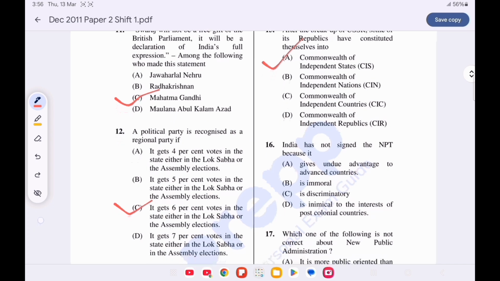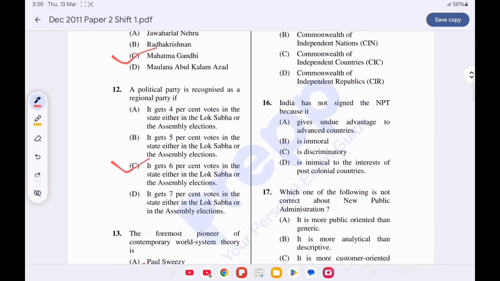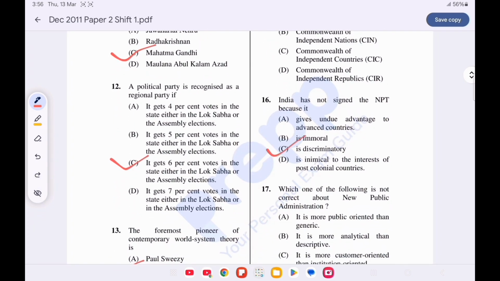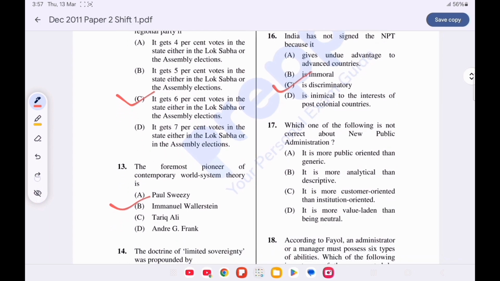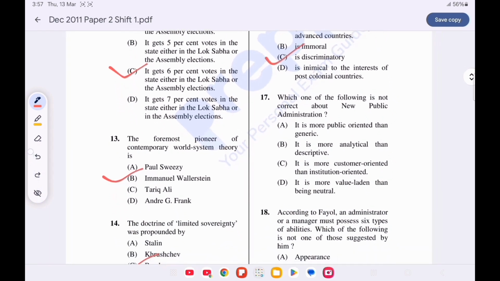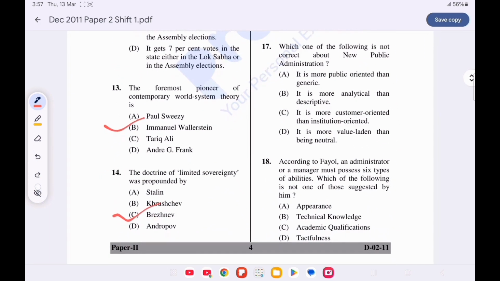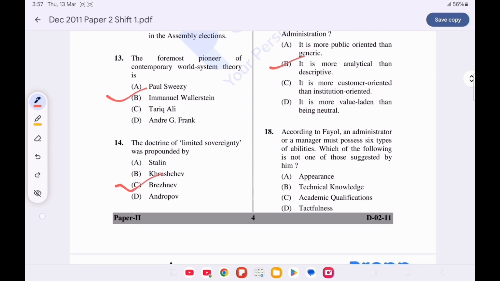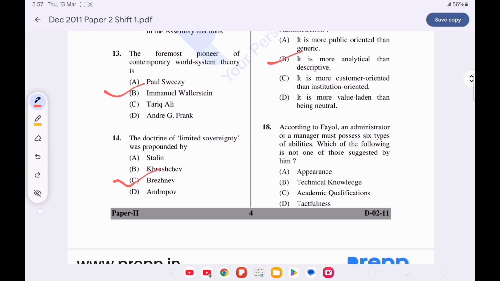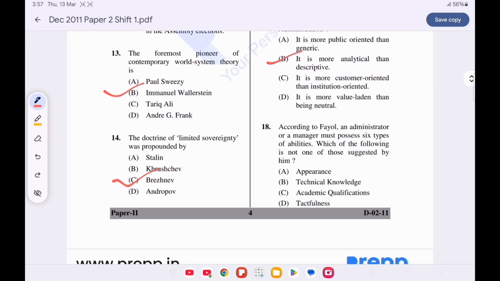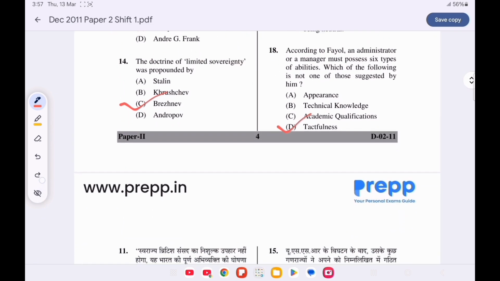Question number 16. India has not signed the NPT because it is... Option C is correct, is discriminatory. Question number 17. Which one of the following is not correct about the new public administration? Option B is correct, it is more analytical than descriptive. Question number 18. According to Fayol, an administrator or a manager must possess 6 types of abilities. Which of the following is not one of those suggested by him? Option D is correct, tactfulness is not suggested by him.